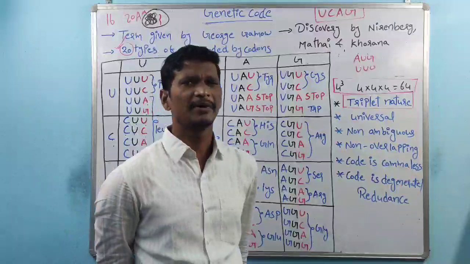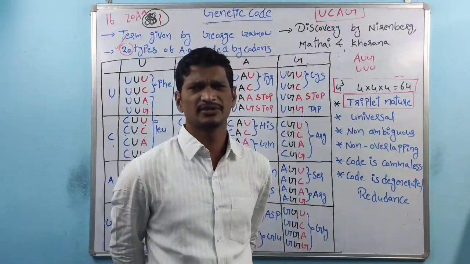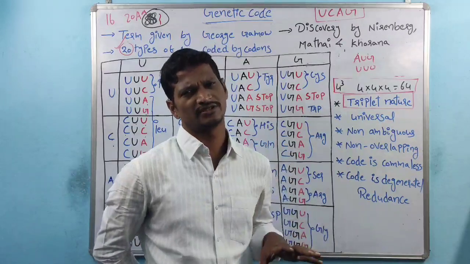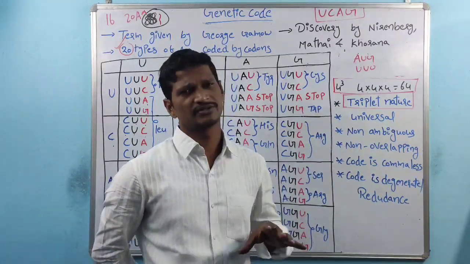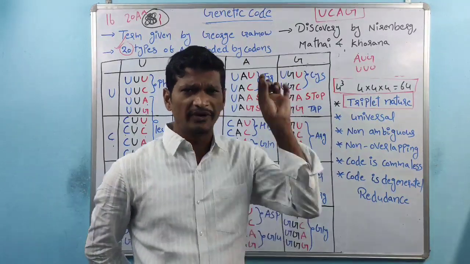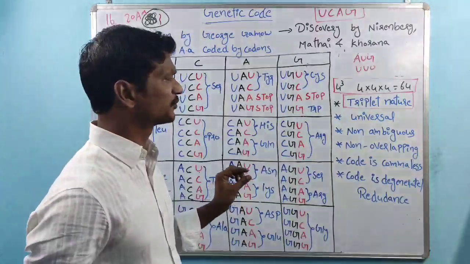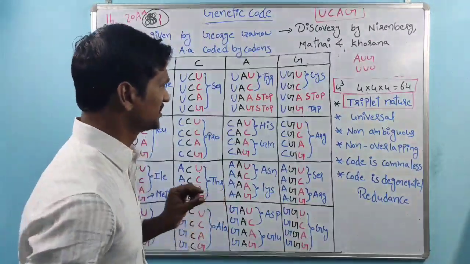We know about the word ambiguous. Ambiguous indicates confusion; the person is in an ambiguous state, meaning a confusion state. Non-ambiguous means without any confusion, which means very specific. Here genetic code very specifically codes for specific amino acids.